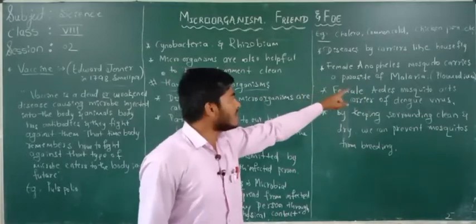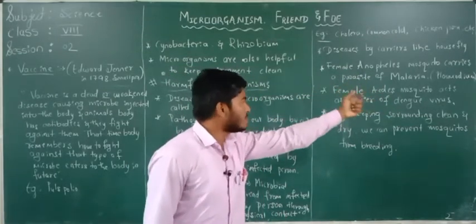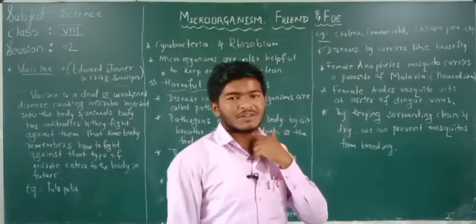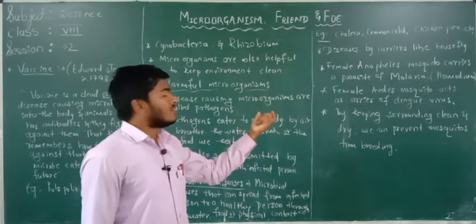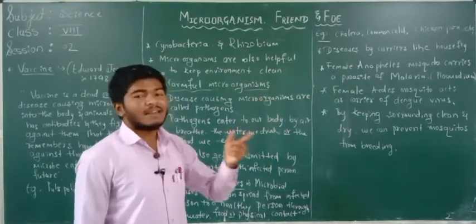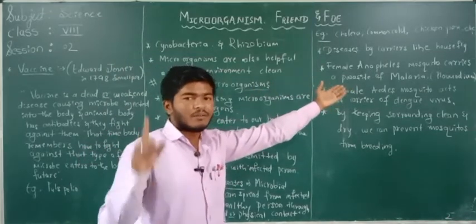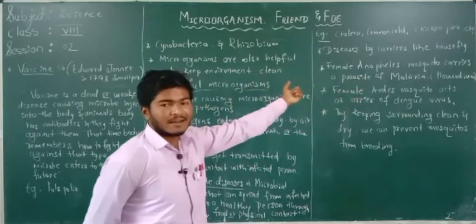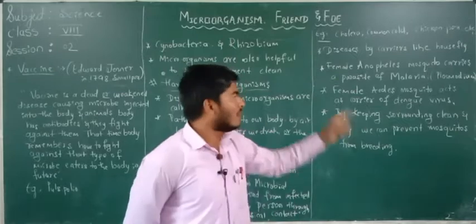carries a parasite of malaria. The parasite of malaria is nothing but a plasmodium. Remember, female Anopheles mosquito, in your examination a 1 mark question may be asked on this. Which carrier causes the malaria disease? It is nothing but the female Anopheles mosquito. You have to remember, the female Anopheles mosquito carries the parasite of malaria, and it causes the disease called malaria.